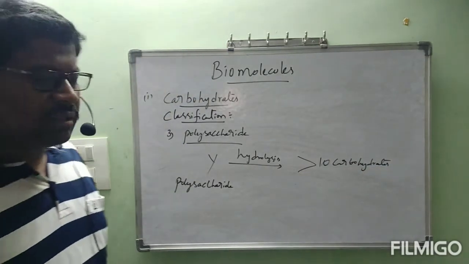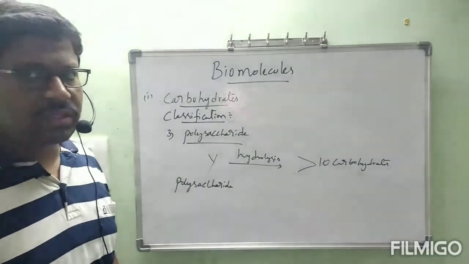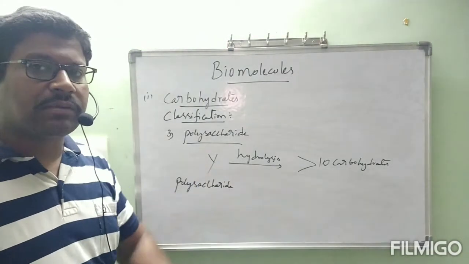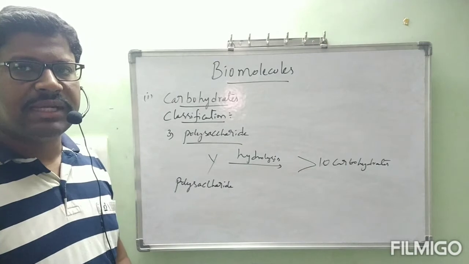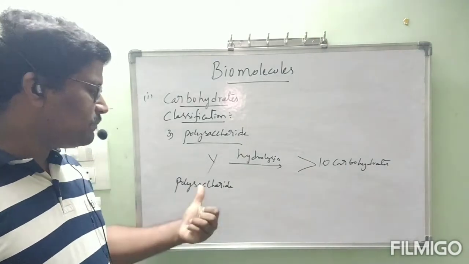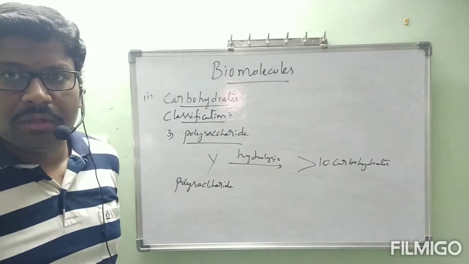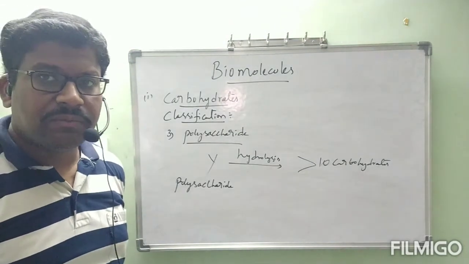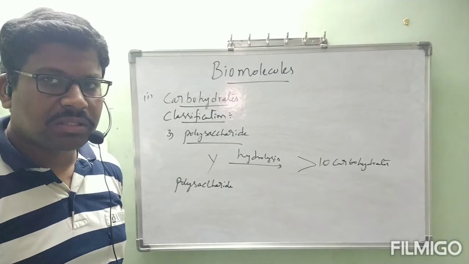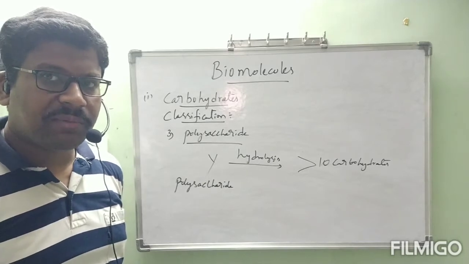Polysaccharide is the carbohydrate which on hydrolysis gives greater than 10 carbohydrates. This type of big compound is called polysaccharide. Example, starch: starch on hydrolysis will give more than 10 carbohydrates. Cellulose is also an example for polysaccharide.